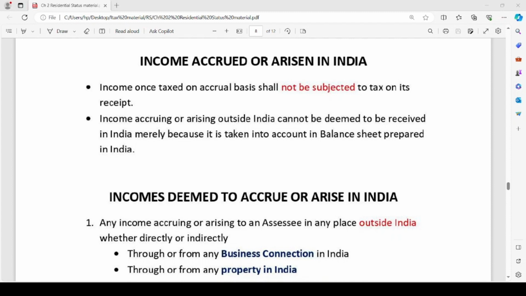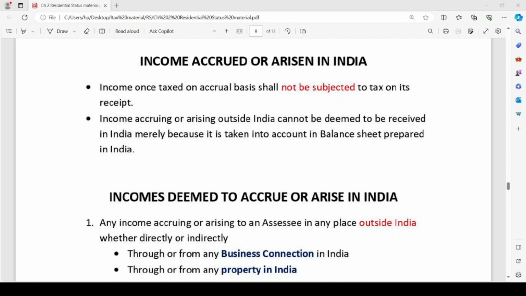Here, it has been mentioned that incomes once taxed on accrual basis shall not be subjected to tax on receipt. So if the income which has accrued is taxed, on receipt of such income it will not be subjected to tax again.